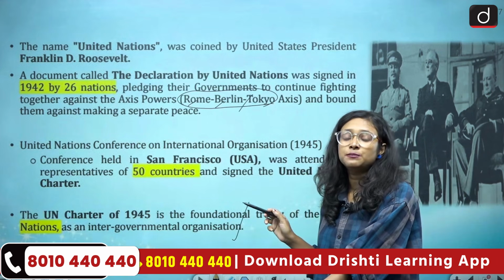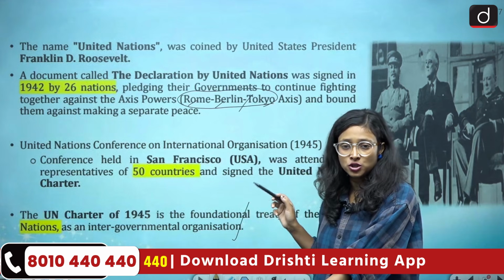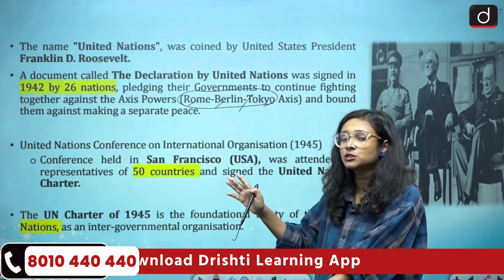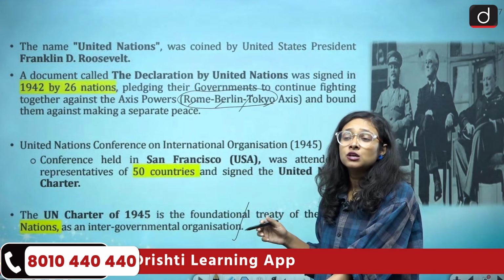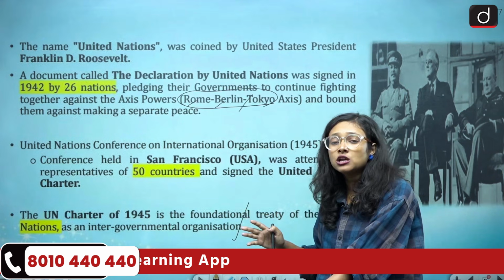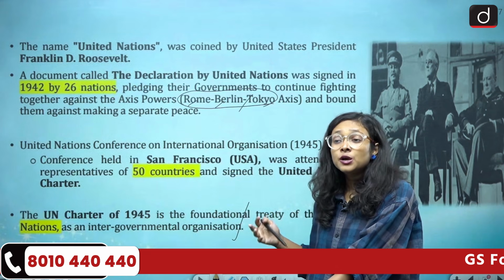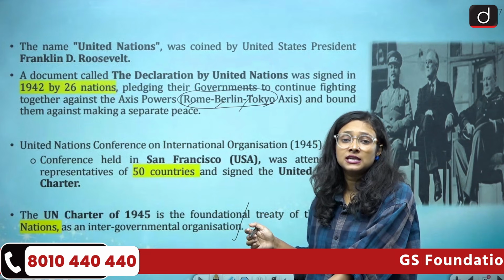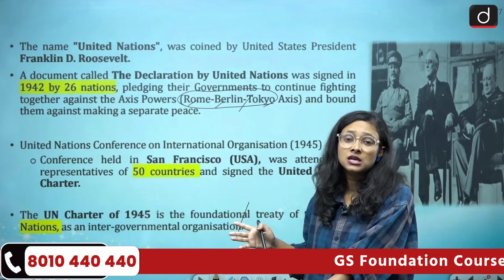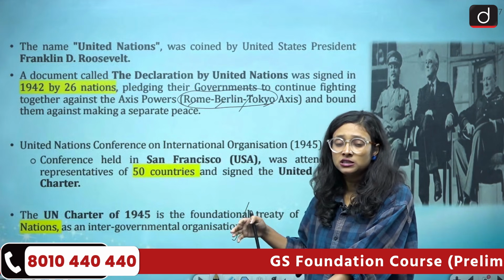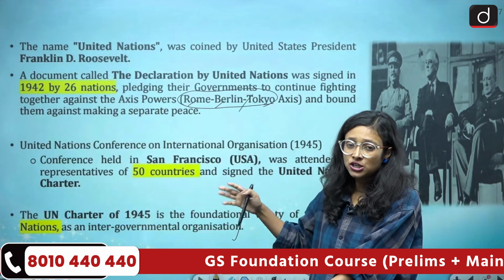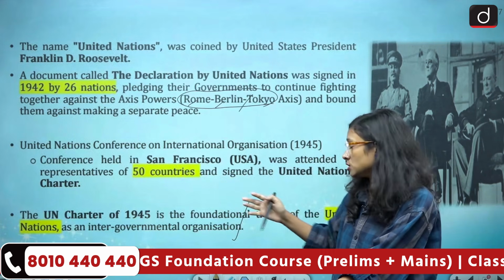So what we can see is that presently it has 193 members, but initially the members were very limited because so many countries were colonies of different countries. So they were not independent nations. When many countries got their independence and had their independent existence, slowly and gradually they joined the United Nations and became members of the United Nations.